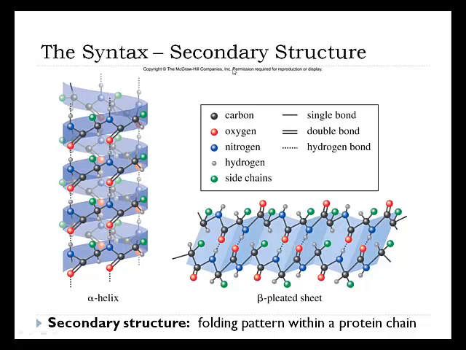The protein folds. This protein isn't just a long string of thousands of amino acids. It's a string of amino acids that are folded in very specific ways. It can fold into coils. It can fold into sheets. There are some regions that don't have secondary structure at all, and they're a little bit more globular as well. We'll see that in a picture of a protein coming up.